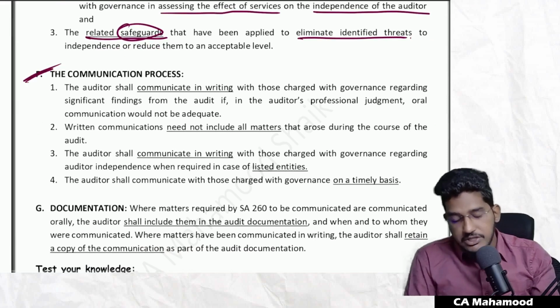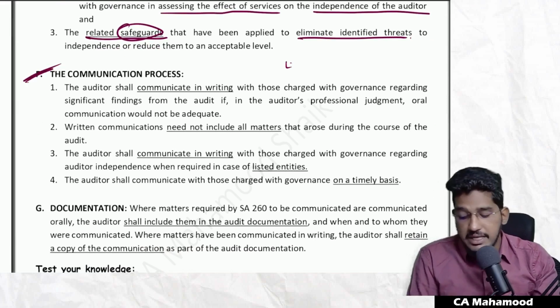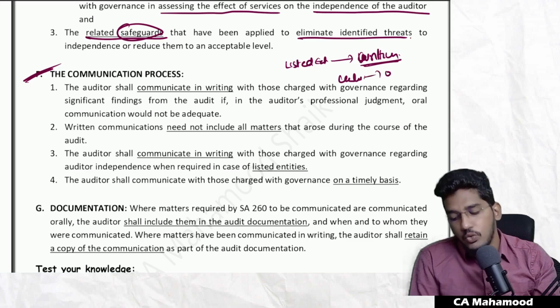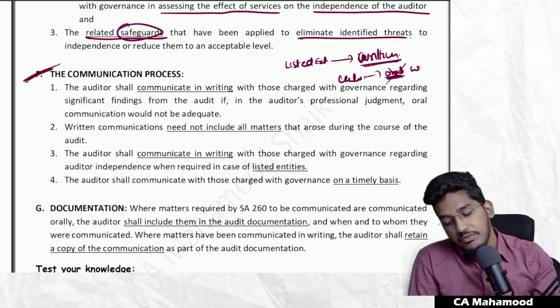Sir, what should be the communication process? How do you have to communicate? Very simple, guys. If it is a listed entity, compulsorily you have to communicate in writing. No other option. In the case of a listed entity, compulsorily you have to communicate things in a written format. In case of an unlisted entity, you can do oral communication. But in case you find oral is not sufficient, then you can go for written.